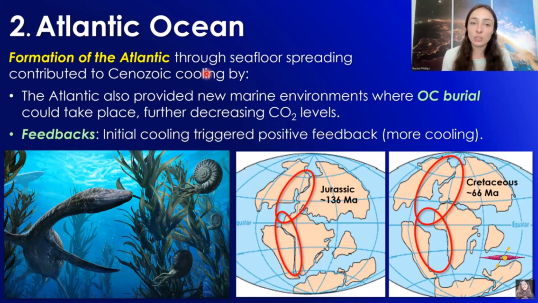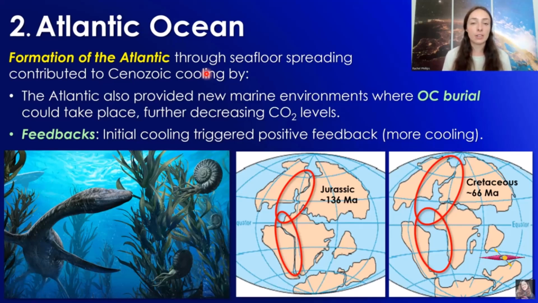The cooling associated with the formation of the Atlantic Ocean also then triggered further cooling because it led to positive feedback mechanisms, which are climate mechanisms in which one climatic trend causes the exacerbation of that same trend. So cooling causing more cooling, or warming causing more warming.